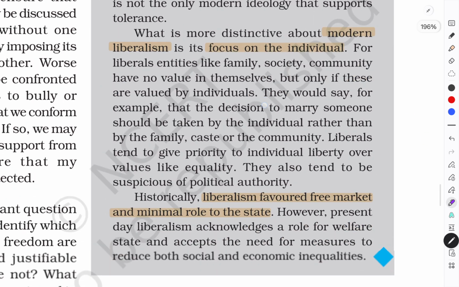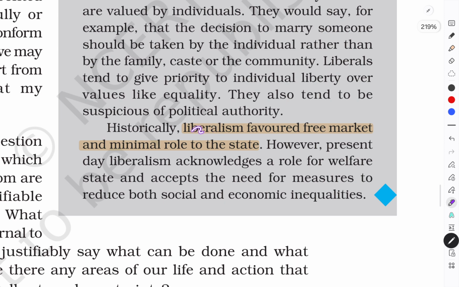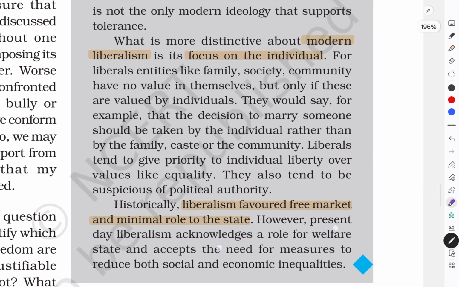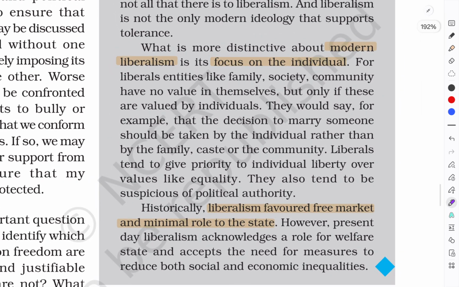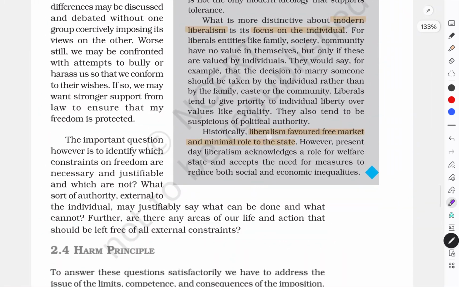So, sir, what did liberalism traditionally, historically favor? Free market and minimal role of the state. Guys, look, in historical terms, if we read history, then we will see that there was no free market; there was a high role of interference of the state. So at that time liberalism focuses on the free market and on the minimal role of the state. But what is the modern definition of liberalism? It focuses on individual rights. Okay, understand? Let's move forward.